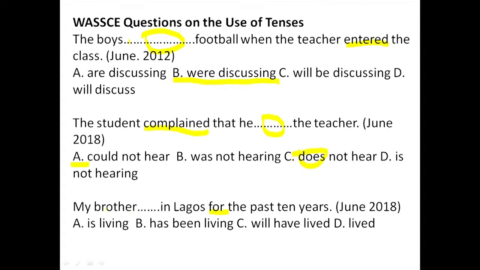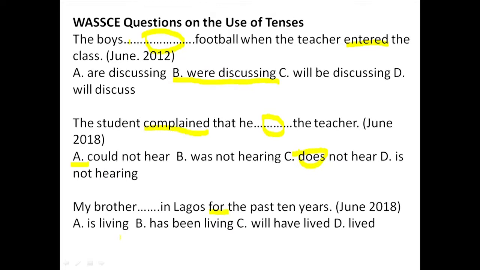So, my brother dashed in Lagos for the past 10 years. An activity that occurred in the past and is still ongoing. That would be the present perfect tense. A: we have is living. No, my brother is living in Lagos. No, that is the present progressive, of course.